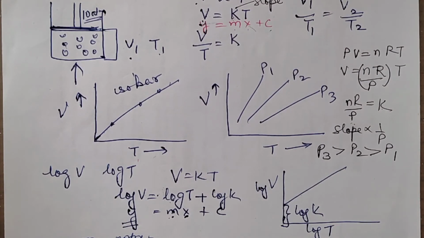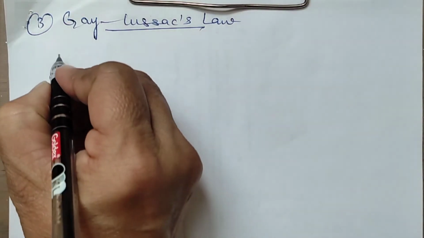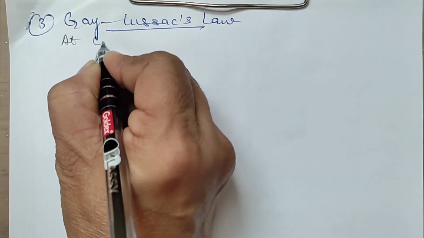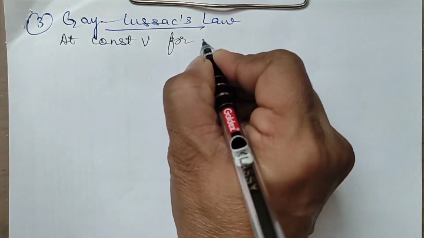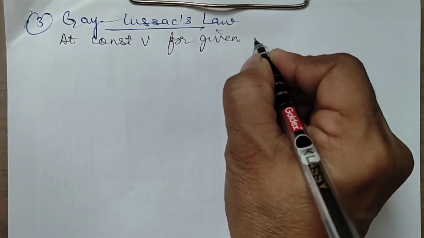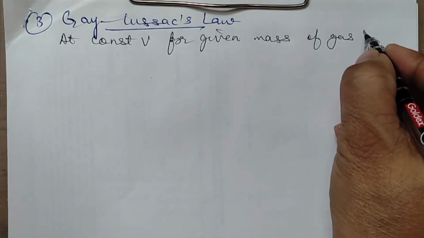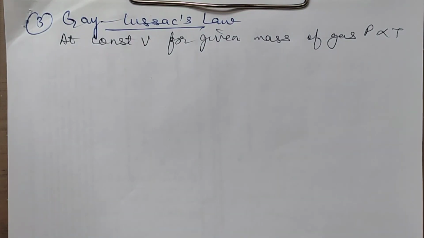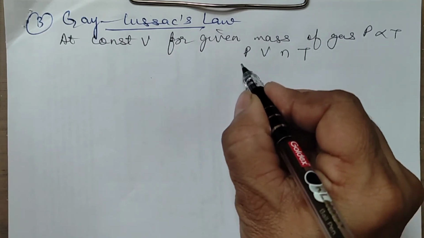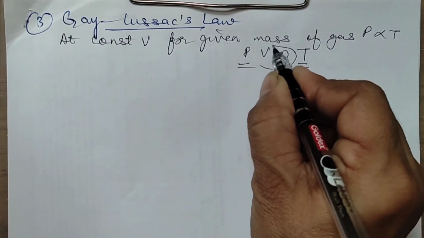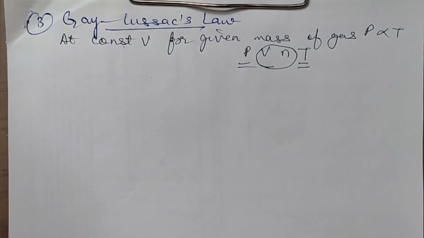Got it? Now moving on to the third law, Gay-Lussac's law. It says that at constant volume for a given mass of gas, pressure is directly proportional to temperature. Again, you can see out of the 4 measurable properties, 2 are related and the remaining 2 are constant. So at constant volume and number of moles. Mass of gas means number of moles, that is constant.